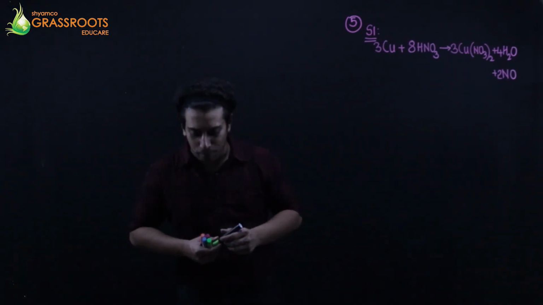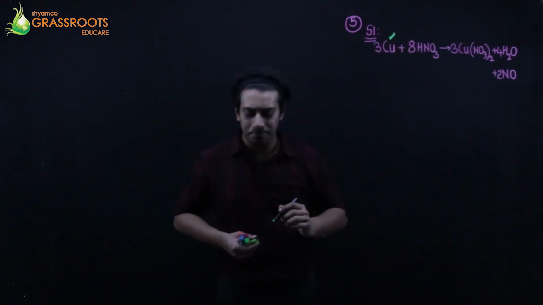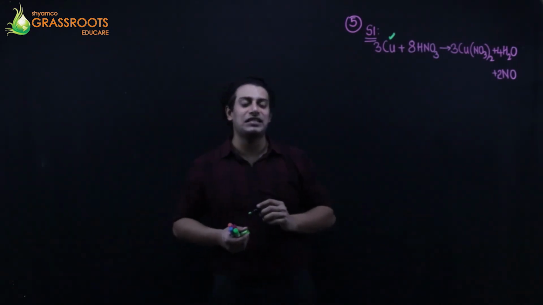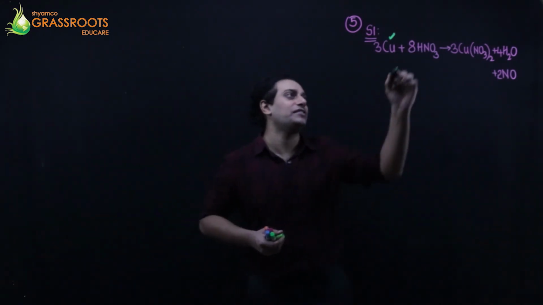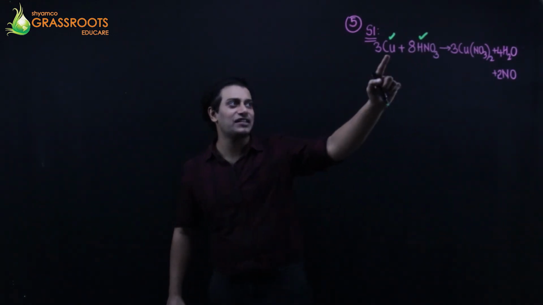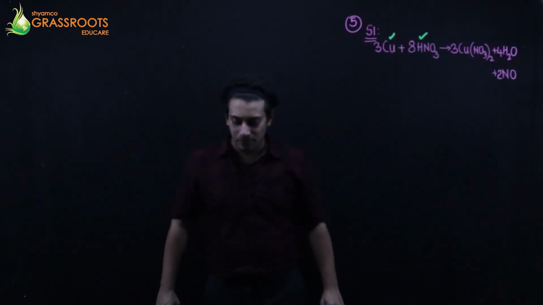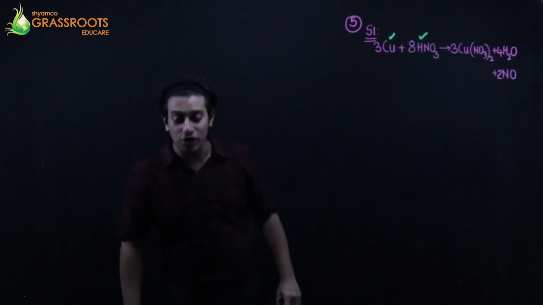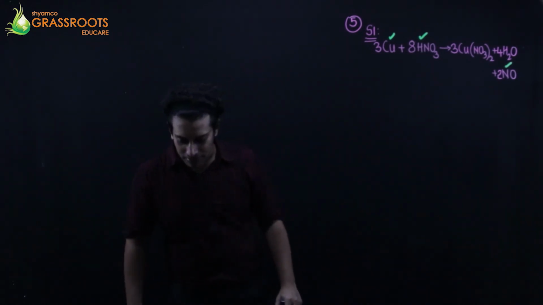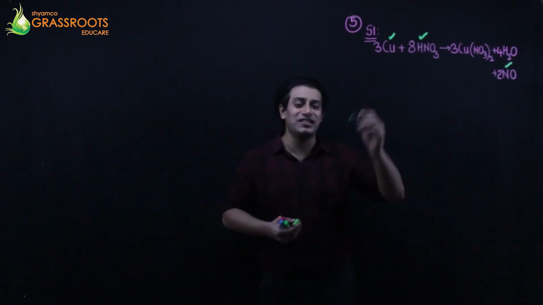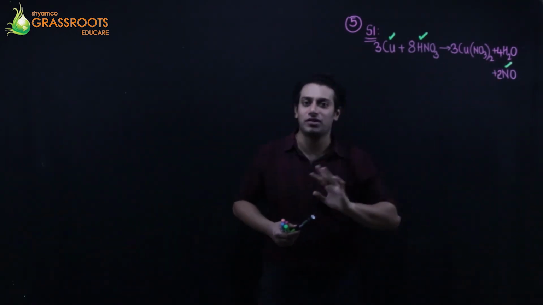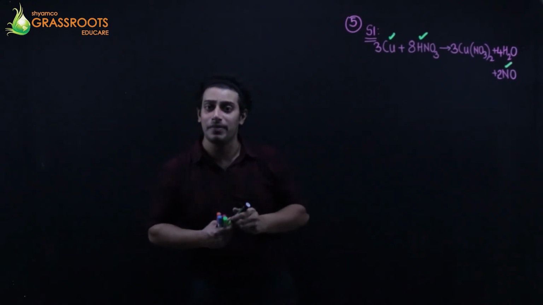Find the mass of copper. Copper की बात चली. Find the mass of copper needed to react with 63 grams of nitric acid. We also spoke about nitric acid. 63 grams के साथ कितना कॉपर की जरूरत पड़ेगी? Okay. Calculate the volume of nitric oxide. इसका वॉल्यूम. Okay. And for the same 63 grams of nitric acid. There is no mention about copper nitrate and water. So उसके molecular weight की जरूरत नहीं है.